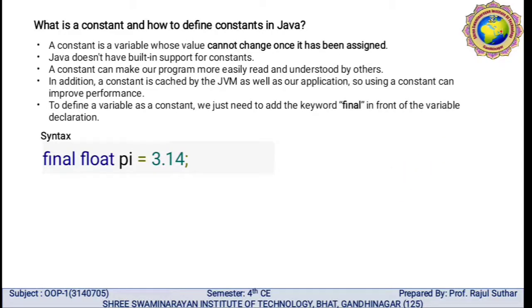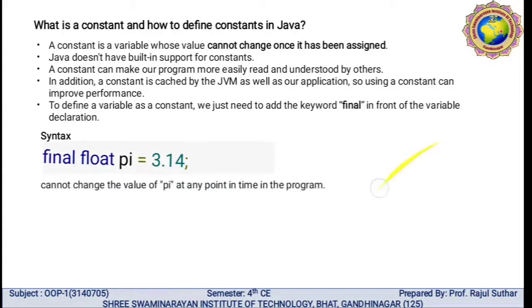So here you can see the syntax, for example: by using the final keyword, then the data type as well as the variable. Here, pi is equal to 3.14 is the variable declaration. Then this variable can't change the value of pi at any point in the program.